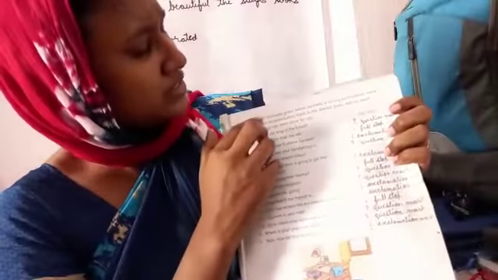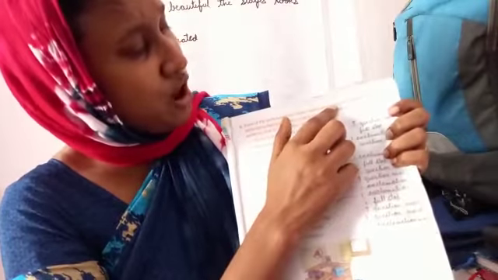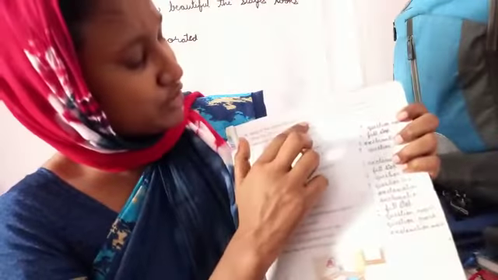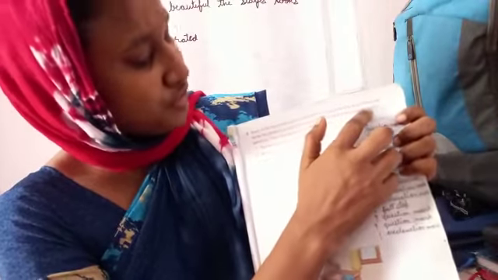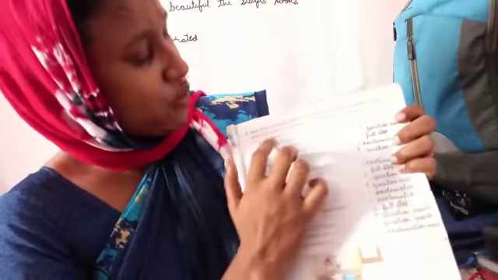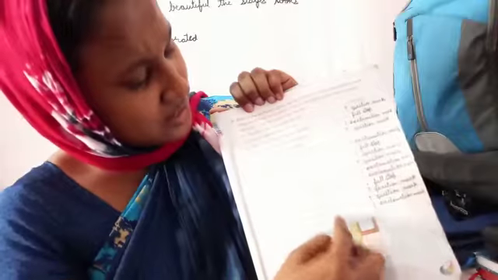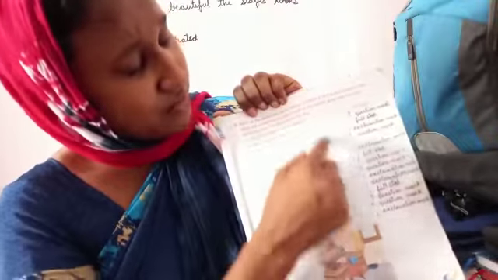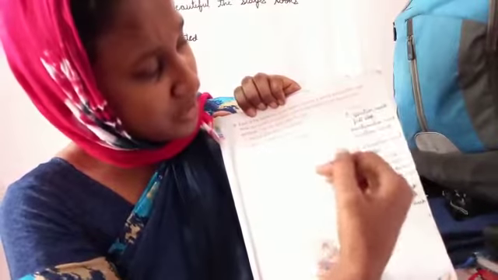Let's see B. Each of the sentences given below contains a wrong punctuation mark. Write the correct punctuation mark in the blank given next to each sentence. One has been done for you. The punctuation marks given here are wrong, so we put the correct mark.